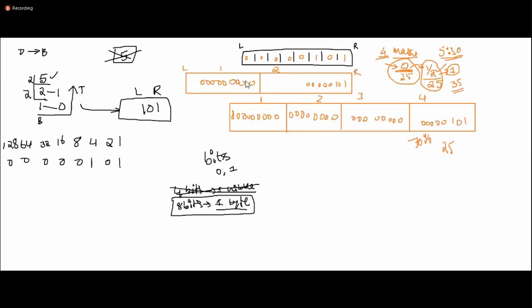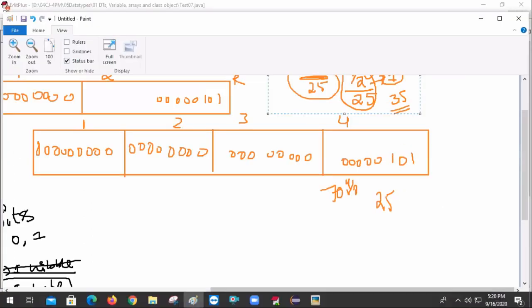Byte is 1 byte, short 2 bytes, int 4 bytes, long 8 bytes. Memory is always filled with the bits from the right bit to the left bit, because the left side bits are filled with zeros, no meaning, no value change. If the right side bits were filled with zeros, then a problem will come. Everybody got clarity here?